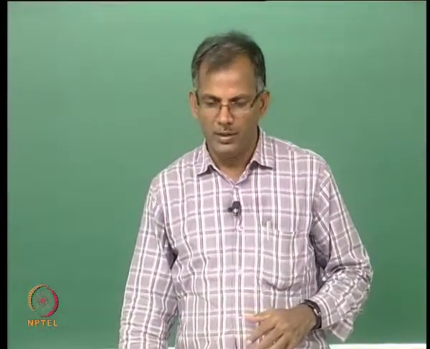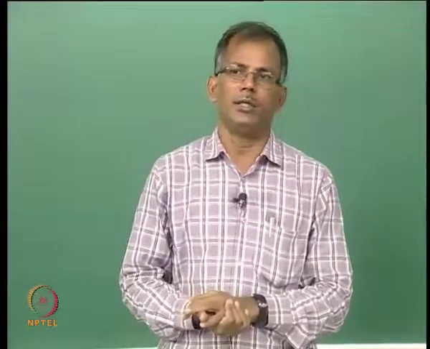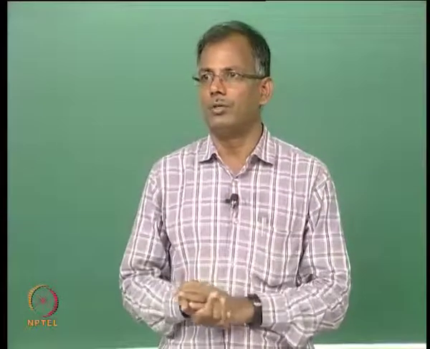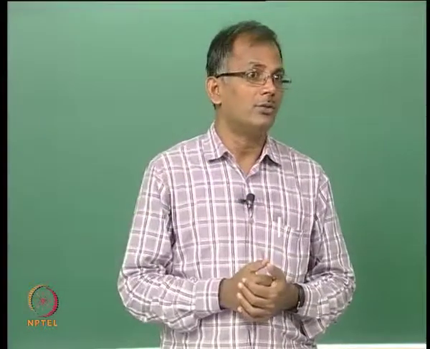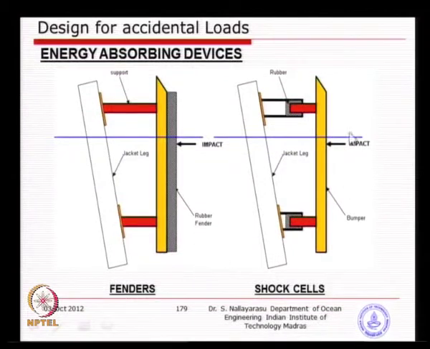Only thing is, when you have such an element incorporated here, the jacket legs should have sufficient capacity to receive such loads, so you need to design for it. This we call shock cells, which is nothing but a rubber element absorbing energy by means of deflection. This is normally used for almost every jacket, because you will provide protection in all 8 directions, 4 diagonal, 4 orthogonal, so that no damage will happen to the jacket legs. We know very well if a jacket leg is damaged, what will happen? The jacket is gone, and to protect against that we provide shock cells.